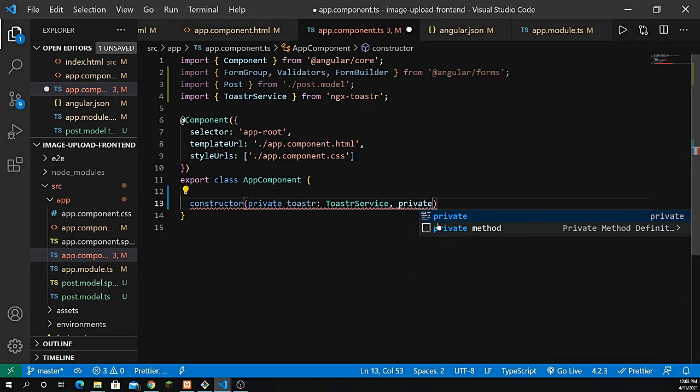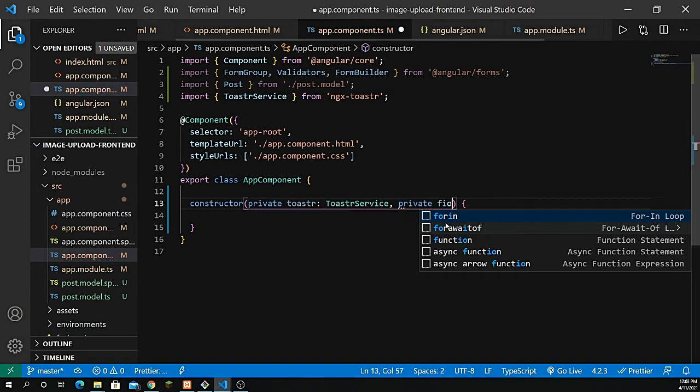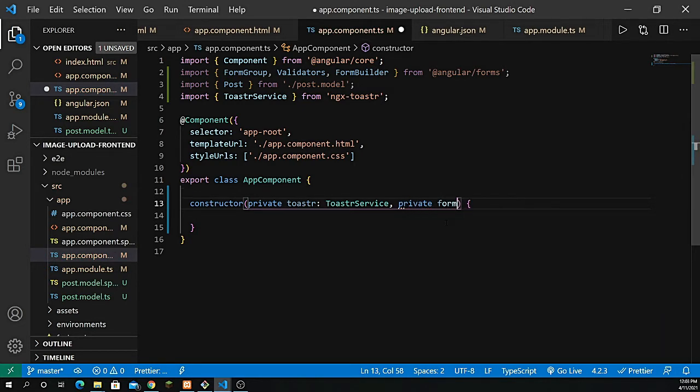So private form builder, and that should be equal to FormBuilder. All right, so that's fine for the constructor.